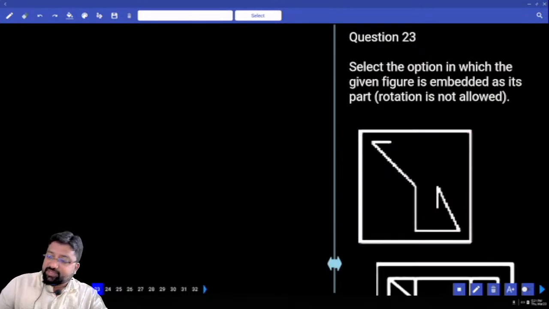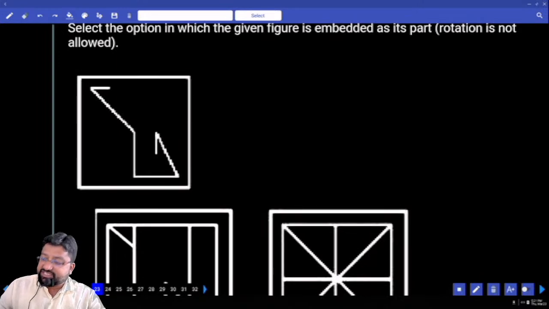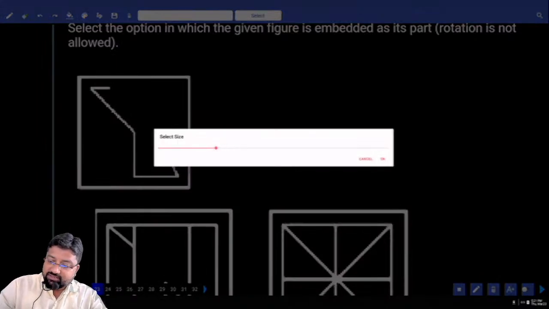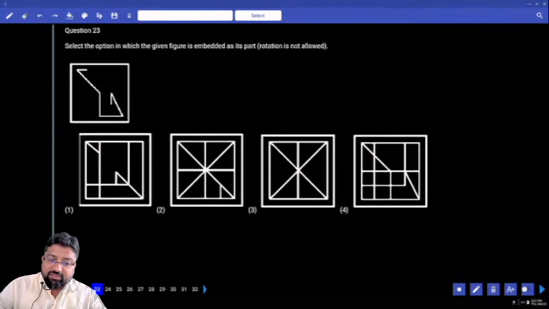Next are embedded figures. Please check whether rotation is allowed or not allowed. Select the option in which the given figure is embedded as its part. Rotation is allowed or not allowed? Rotation is not at all allowed. So which option will be my answer? The 4th option.